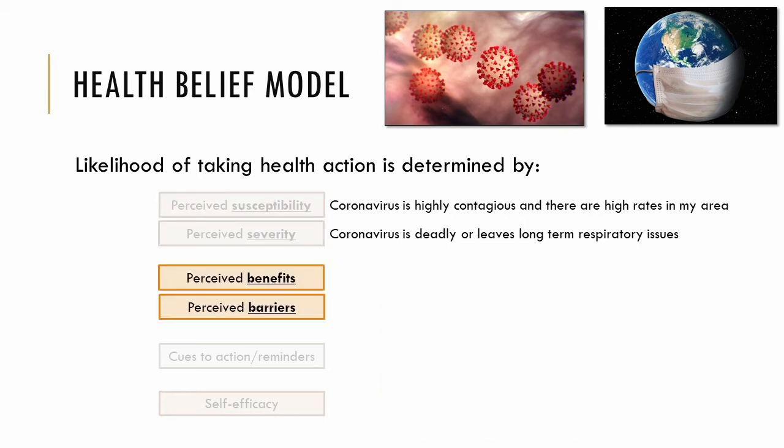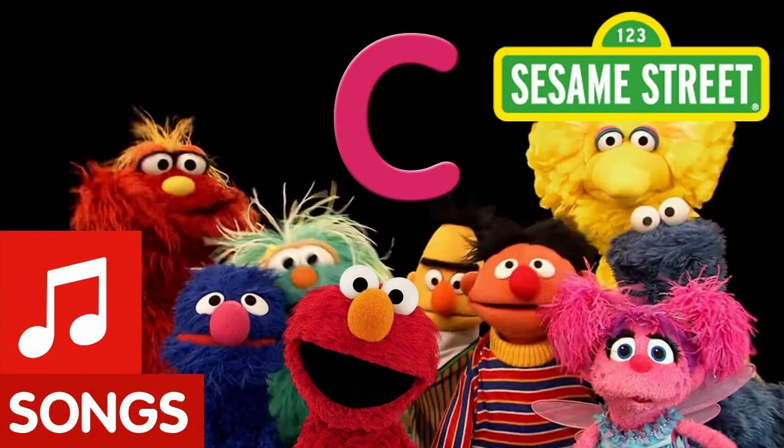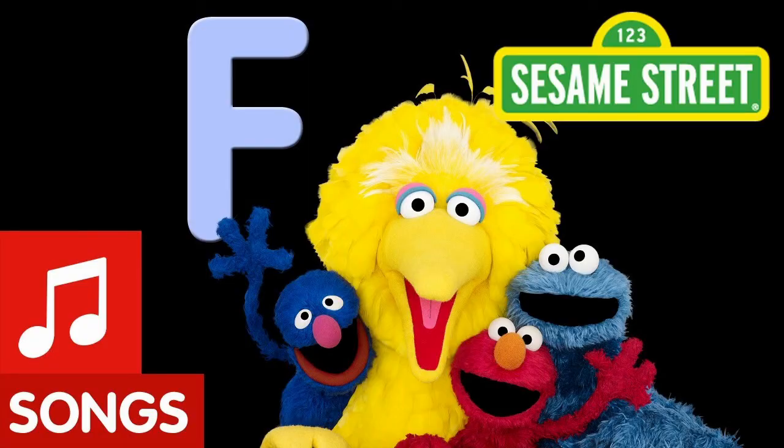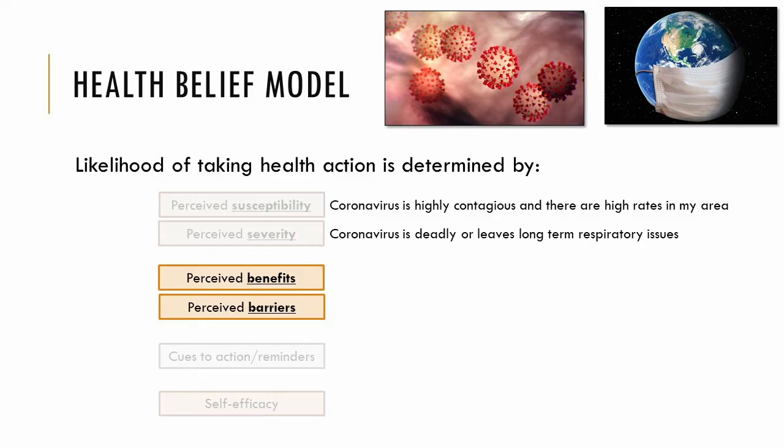Next up in the health belief model, we need to feel that the benefits outweigh the barriers. Perceived benefits refers to the belief that engaging in the behavior will help contribute to desirable outcomes or avoid the undesirable outcomes. For instance, Cookie Monster needs to be convinced that curtailing confectionery consumption contributes to a comeback in constitution. The barriers, on the other hand, are any perceived issues that prevent or add greater difficulty to engaging in the behavior. For instance, Cookie Monster may find that failing to feed on feasts of his favored food will fatigue his figure, frame, and physique.